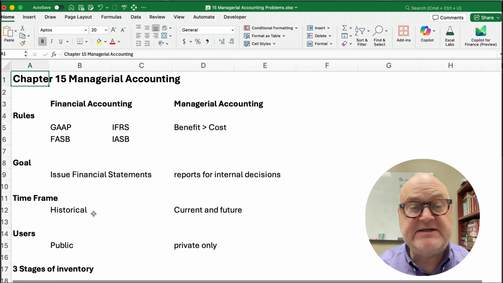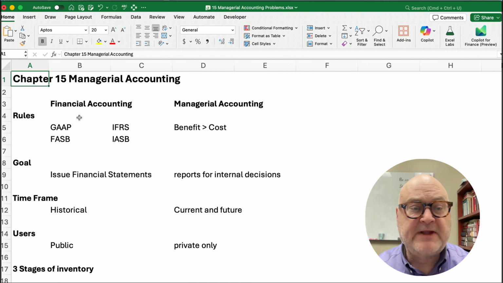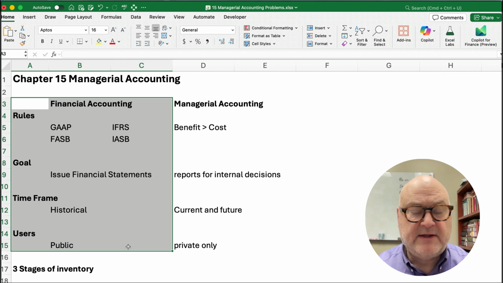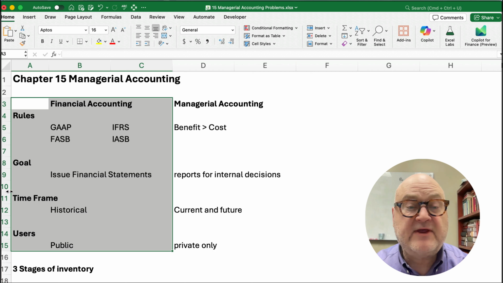And let's do a little teaching here about managerial accounting. Now, you've had a full course on financial accounting, so there are rules in financial accounting. There is GAAP in the United States. There is the FASB, the Financial Accounting Standards Board. In the international accounting world, there is the IFRS, or the International Financial Reporting Standards, and there's the International Accounting Standards Board. Well, lots of rules, and sometimes the rules change, we do things differently.